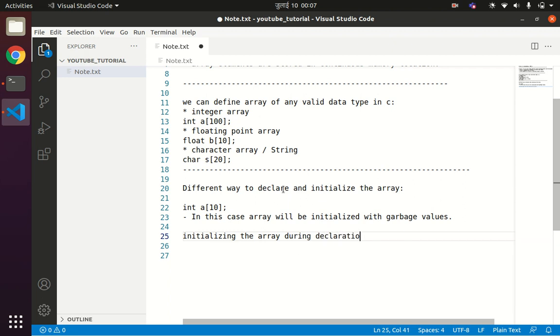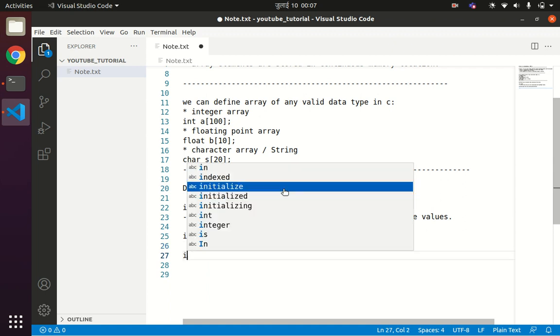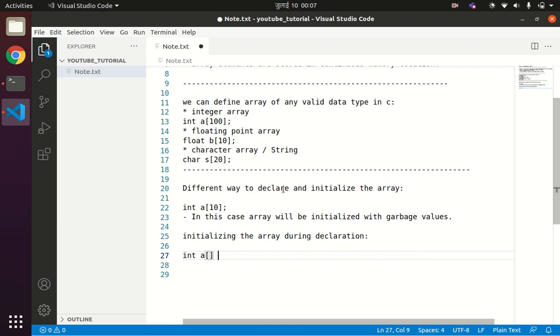So you can declare the array and initialize the array at the same time, something like this: int a equals to 10, 20, 30, 40. Now our array a will be initialized with the values 10, 20, 30 and 40.